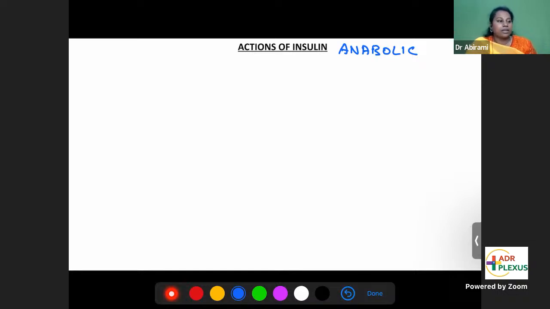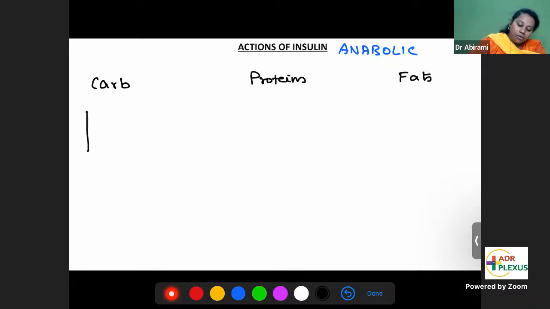So let's discuss the actions of insulin. What insulin does to carbohydrates, proteins, and fats. In carbohydrate metabolism, this is the blood glucose.